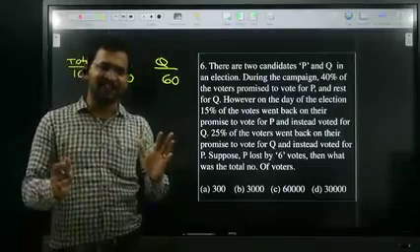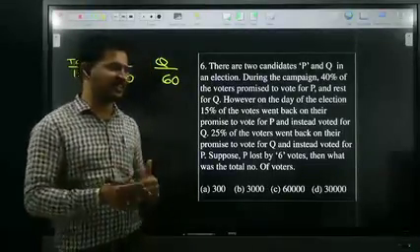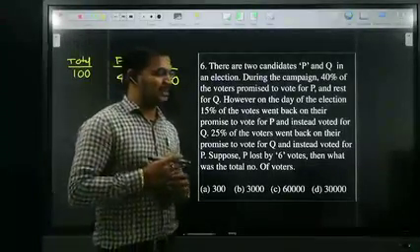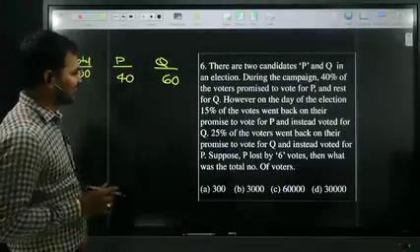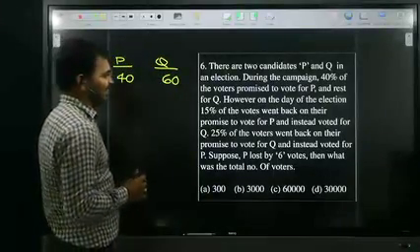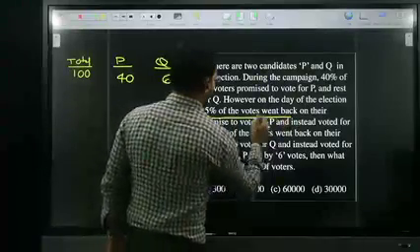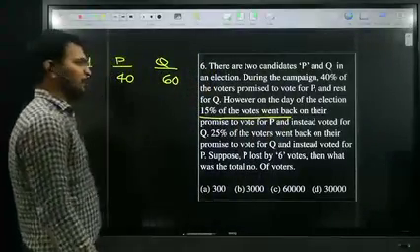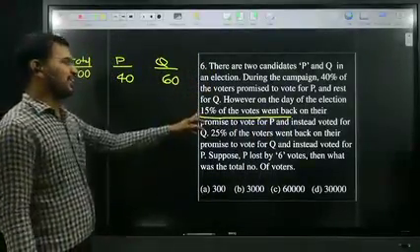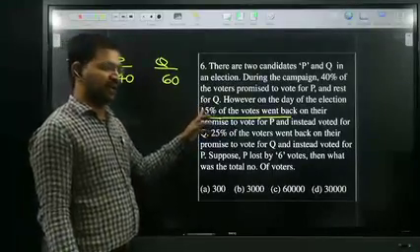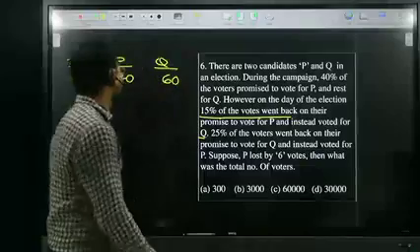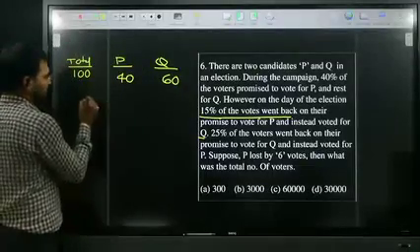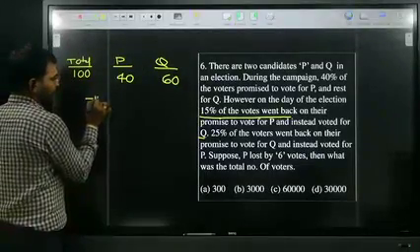The same promises will not be reflected on the election day. On the day of the election, some cross voting is there. Look at me, that cross voting. On the day of the election, 15% of the voters went back on their promise to vote for P. 15% of P voters did not vote for P. They voted for Q. 15% of P voters is nothing but 15% of 40.